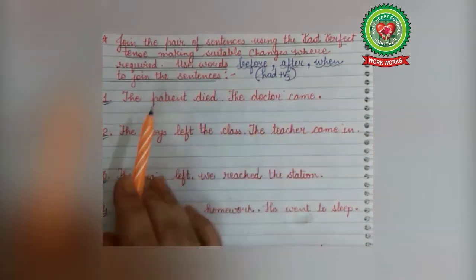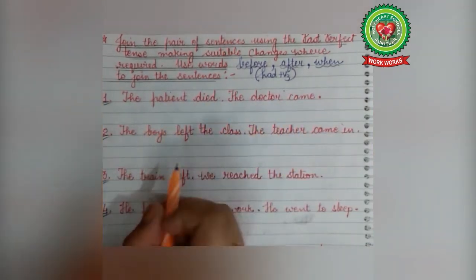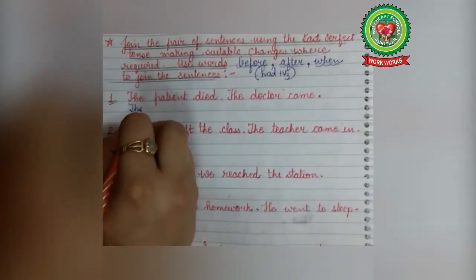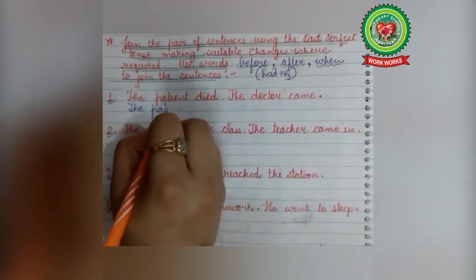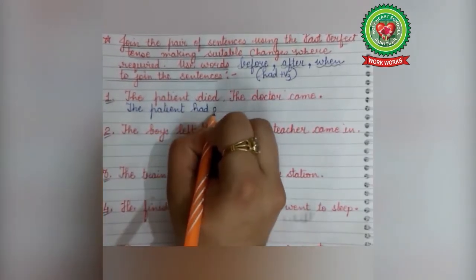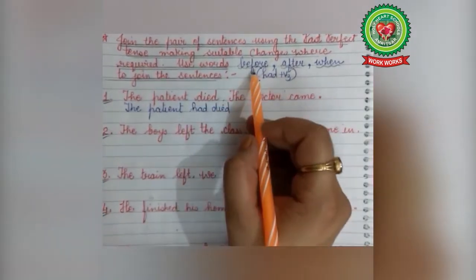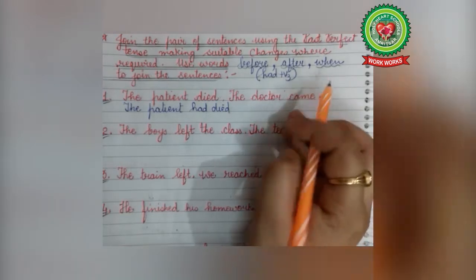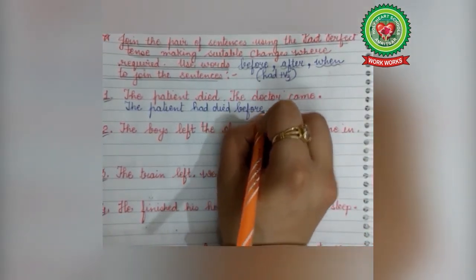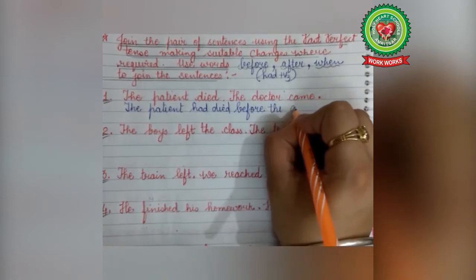Now see the first sentence, the patient died, the doctor came. Now what happened first? The patient died. So here we will apply this rule and the answer will be the patient had died. Now what we can use here? Before, after or when? It is before. The patient had died before the doctor came.